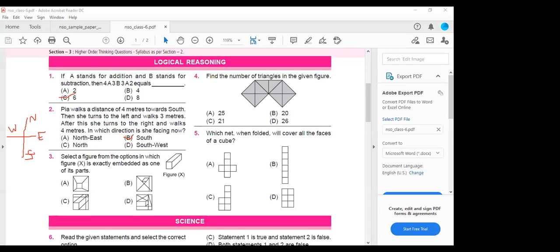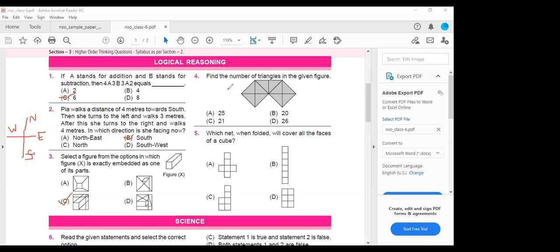Ma'am, option C. Yes, C, ma'am. Yeah, option C is the correct answer because in A only this starting part is the same, whereas the other sides are wide here. Whereas this one, exactly the figure goes and embeds into the given figure.